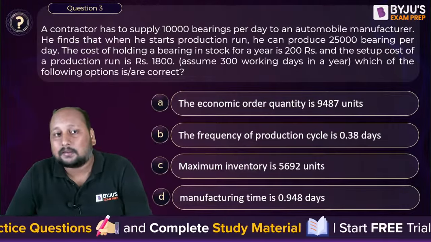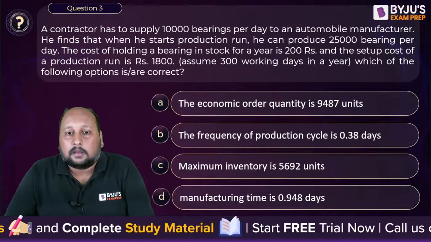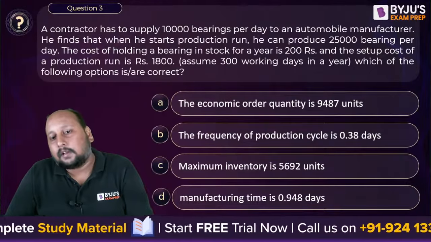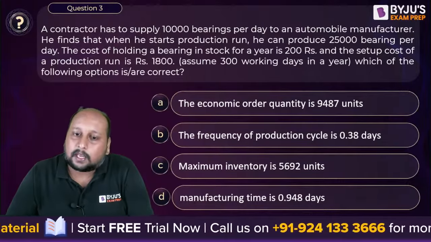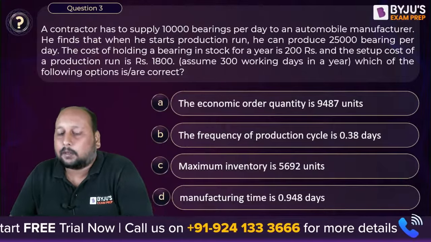I won't be saying which is correct, because this is an MSQ problem. Calculate EOQ, calculate the frequency of production run, calculate the maximum inventory, calculate the manufacturing time. Quickly.